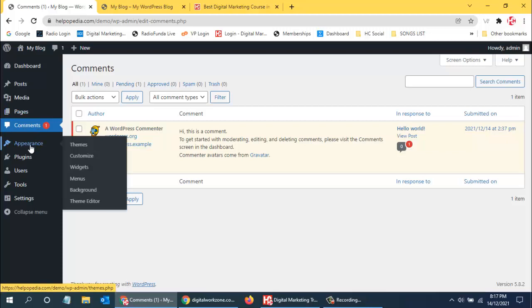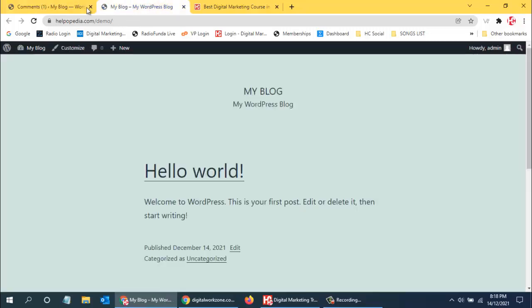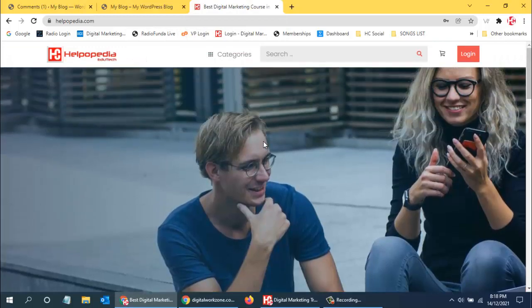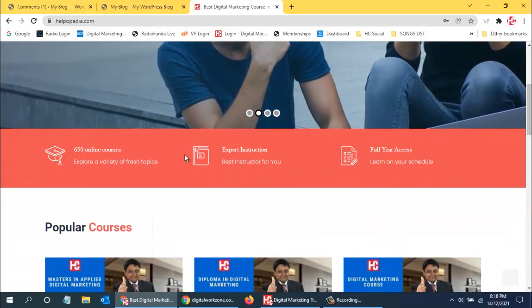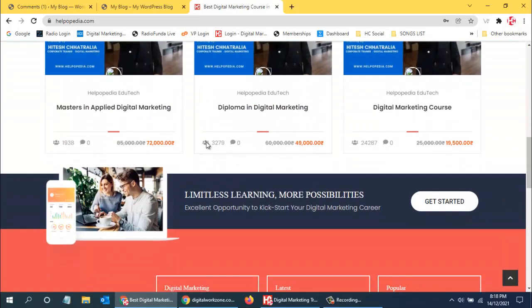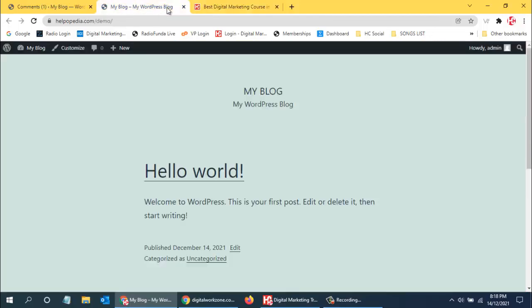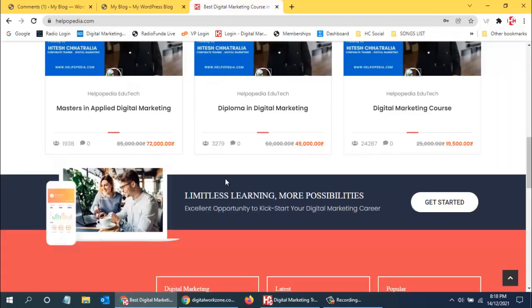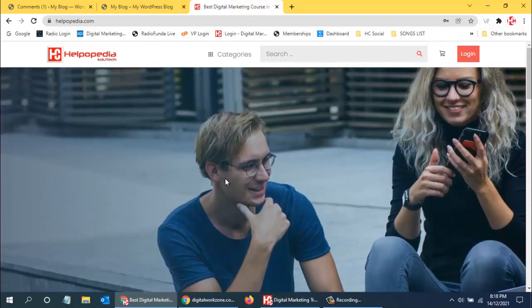Next thing is appearance. Appearance is basically the look and feel of the website. Right now you can see the look and feel of the website is like this, and the look and feel of my website is like this. This looks much better than what we can see here. This happens by installing various different themes in WordPress.